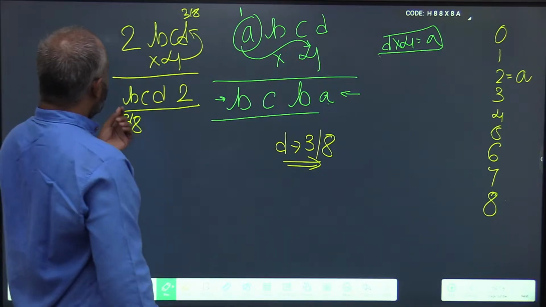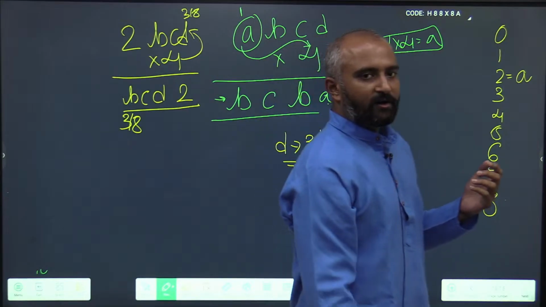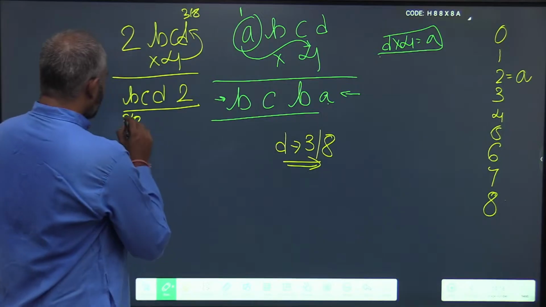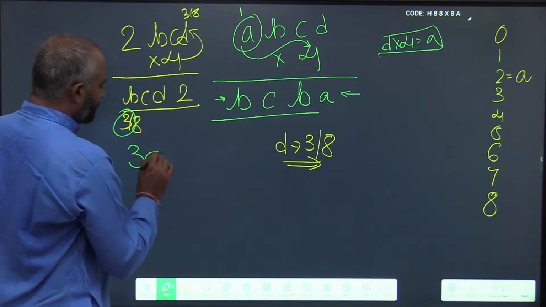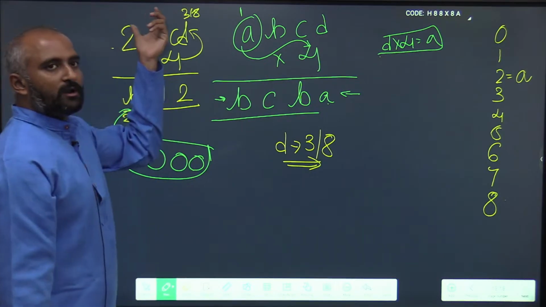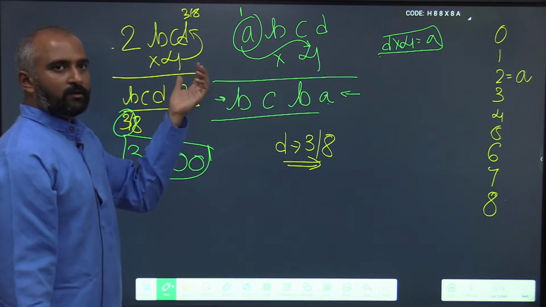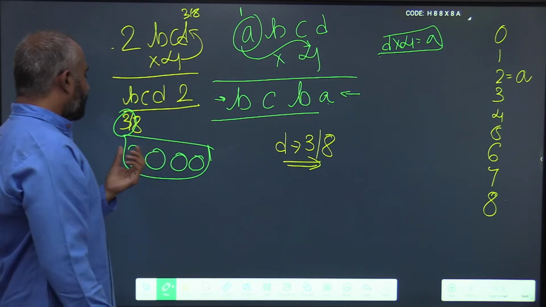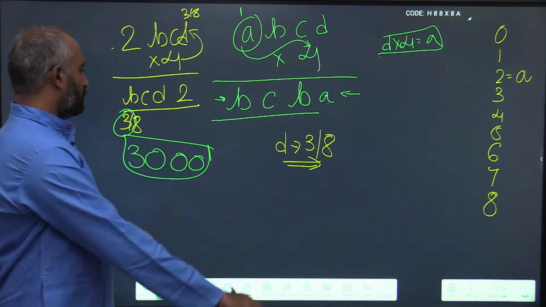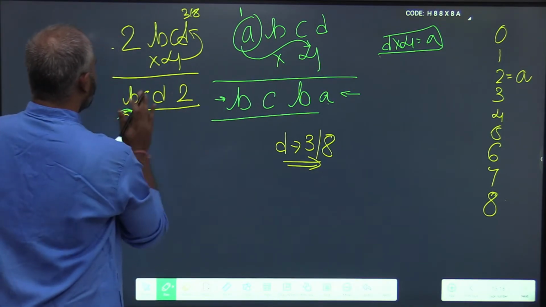Now tell me, you are multiplying a number of value 2000 by 4. Can the result be anything in the range of 3000? No. So it definitely has to be 8.